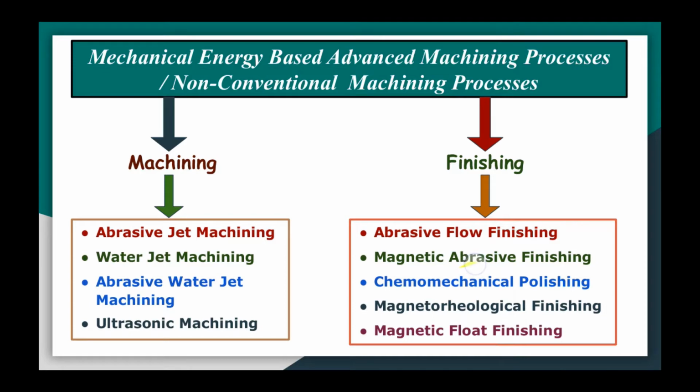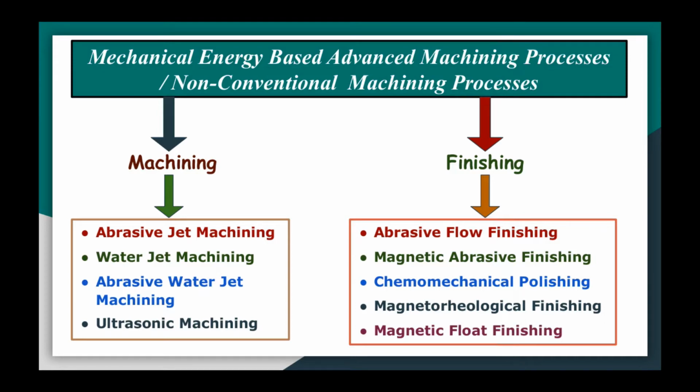The fourth one is magnetorheological finishing, MRF. And the last one is the magnetic float finishing process. We will discuss most of these processes in this particular course. Also, an introduction to all these processes will be given in this course.